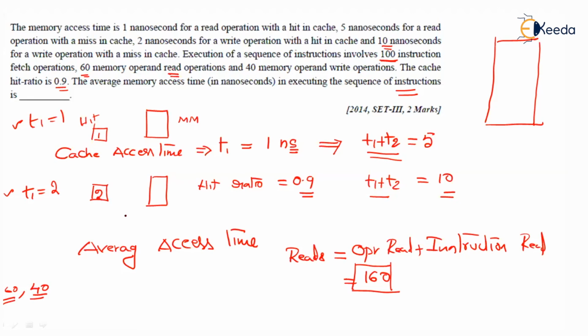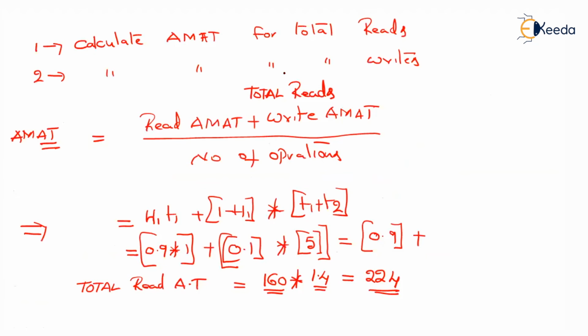So to calculate the average memory access time, we separately calculate the average access time for both read and write. Read average access time is equal to 1.4.